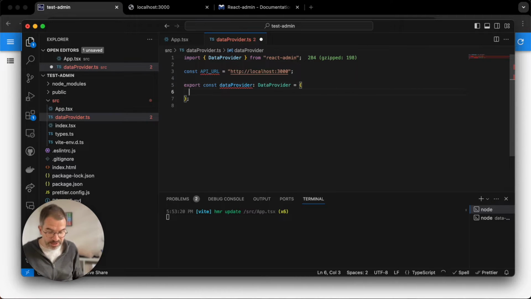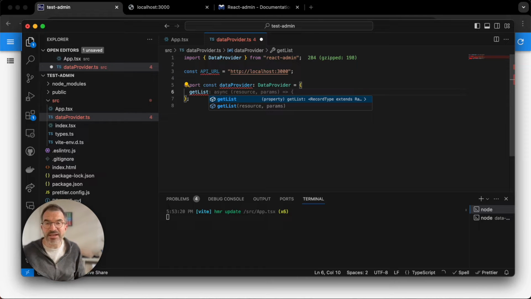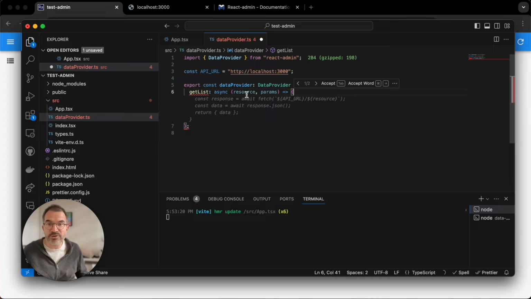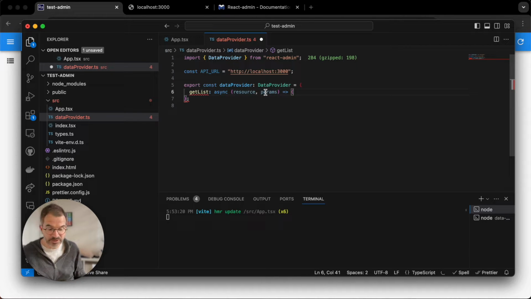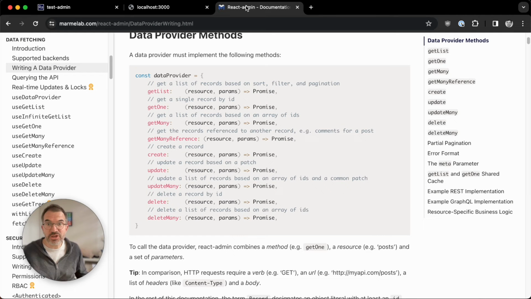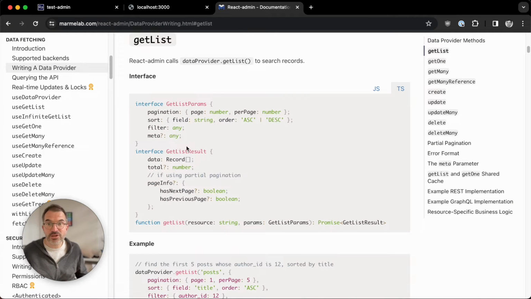I will implement the getList method. It's an asynchronous method that takes a resource, the resource name, and the parameters as a second argument, and it should return, let me check, getList should return an array of records and the total number of records in a collection, and it receives these parameters that I can read.